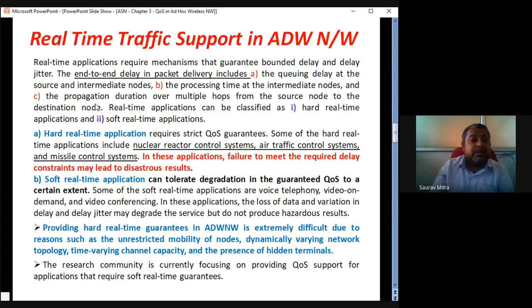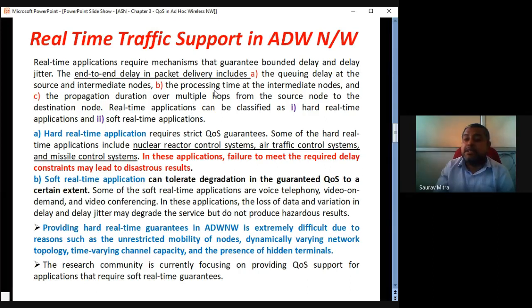Then the processing time at the intermediate nodes: data are processed, some things are added, some things are subtracted, sometimes redundancy is removed. So there is data processing at intermediate nodes as well as at the source node, and that also adds to the delay. Then the propagation duration over multiple hops from the source node to the destination node, which is actually the traveling time. Apart from that there is a processing time and a queuing time. So what is the total delay from source to destination? It is the addition of processing time, queuing time, and actual propagation time.